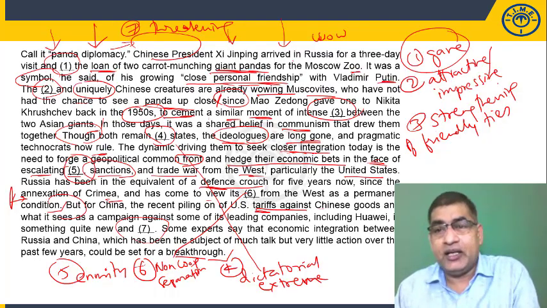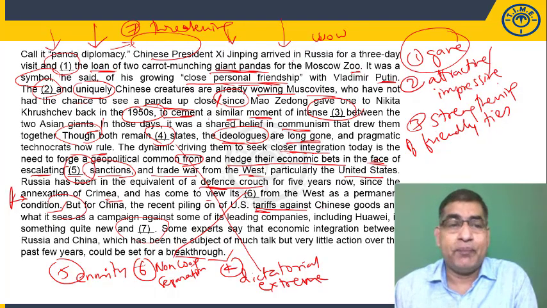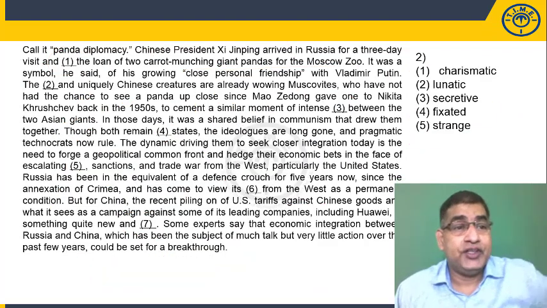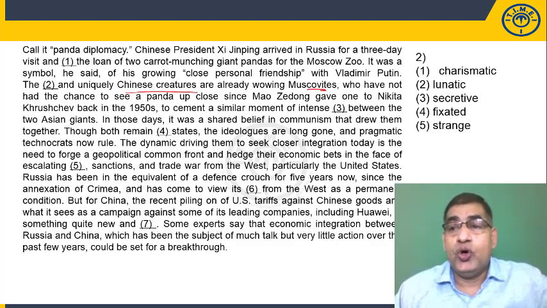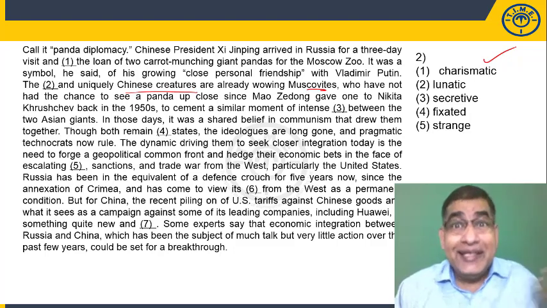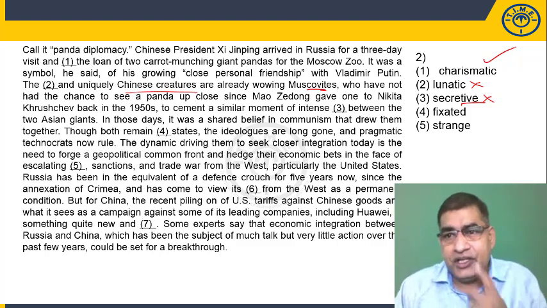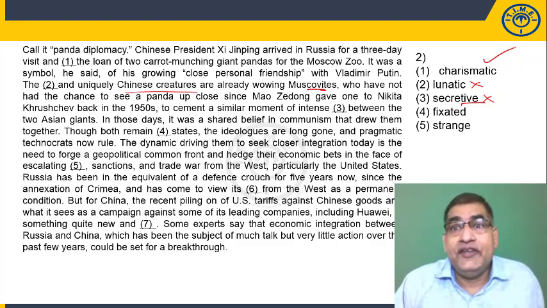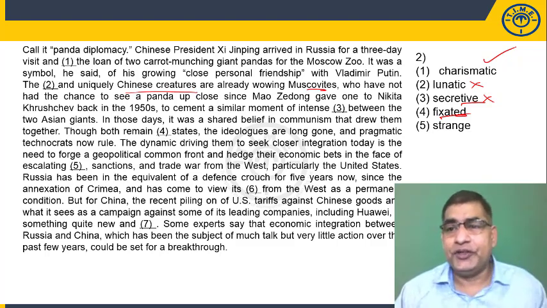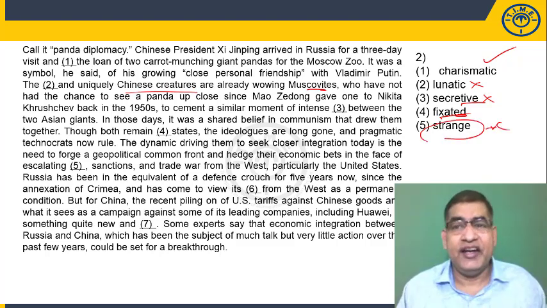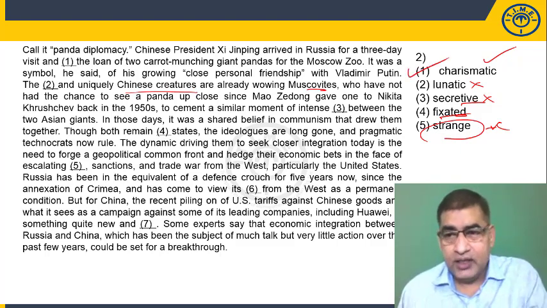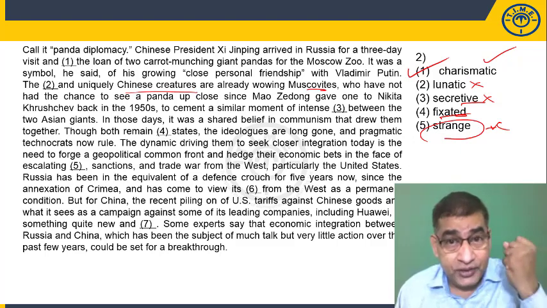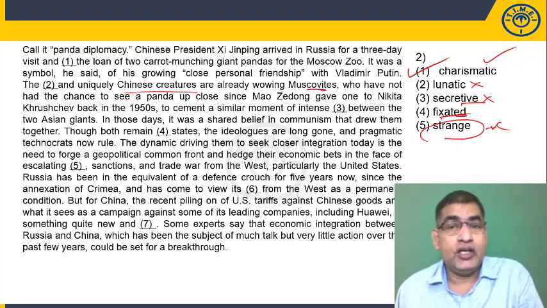What was our clue for the second blank? The clue was attractive, impressive. It was a description of the pandas. The dash and uniquely Chinese creatures are already wowing Muscovites. So attractive was our word. Charismatic is attractive. Lunatic means crazy, mad. Secretive means keeping secrets, not revealing secrets. Fixated means stuck on one thing. Strange is negative or unrelated, which means the correct answer has to be 1, charismatic. So that's the answer, and we were right in identifying attractive as the possible answer word. It's very close. So let's go to the third.